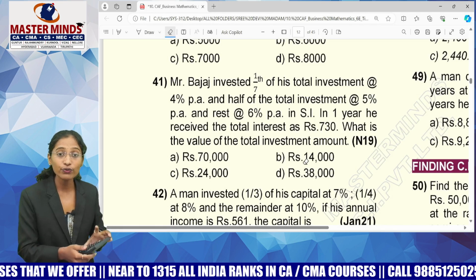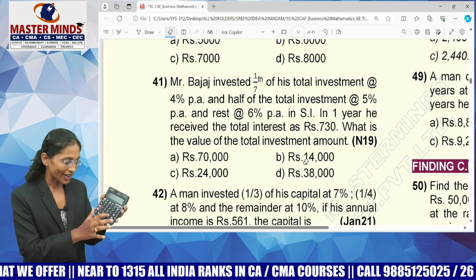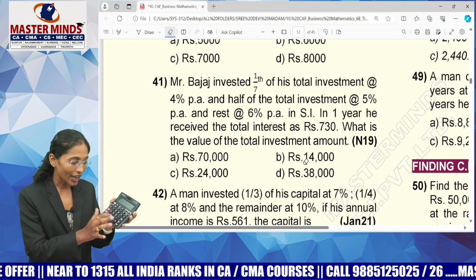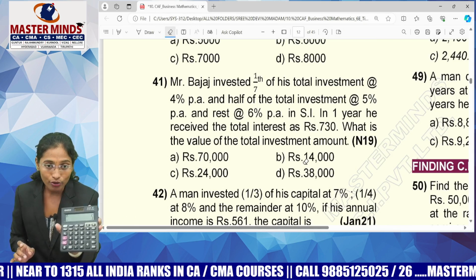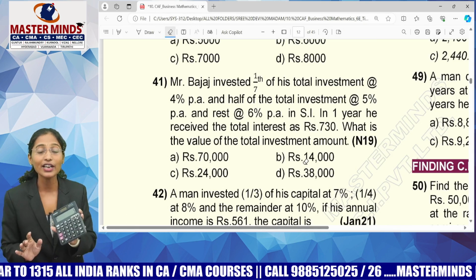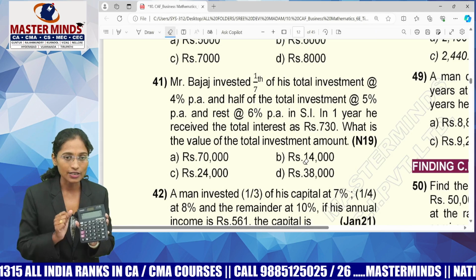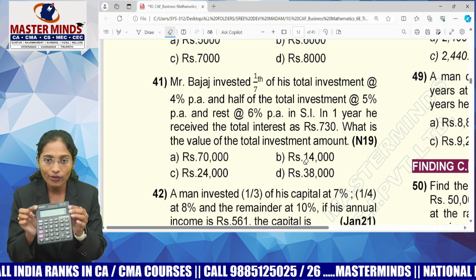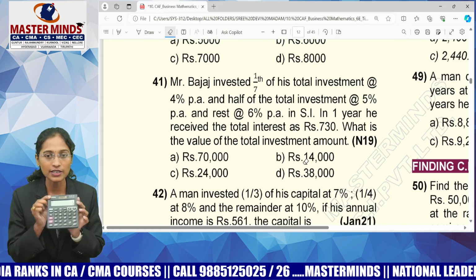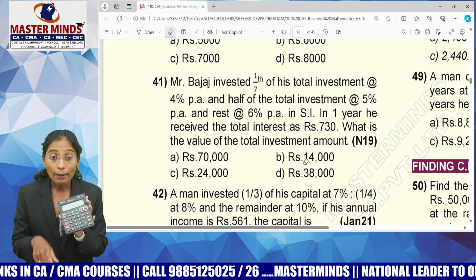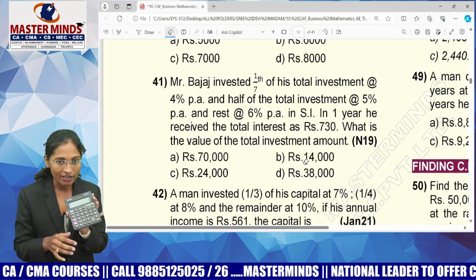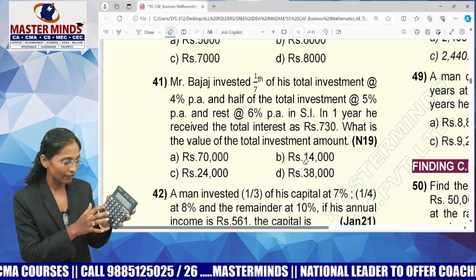What are my rates of interest? 4, 5, 6. So guys, actually try to understand. I need to calculate the weighted average, but I'm doing a simple average, so I'll not get the perfect answer. I'll get the nearest answer. So my average of 4, 5, 6 is 5%. For 5% in a span of 1 year, I need to get 730. So what is my principal?